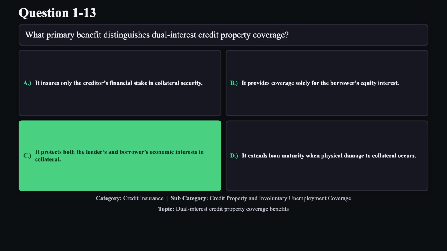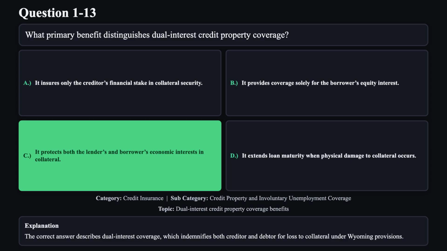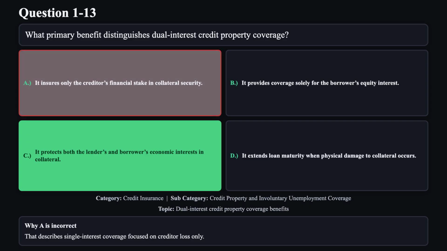The correct answer is C. The correct answer describes dual interest coverage, which indemnifies both creditor and debtor for loss to collateral under Wyoming provisions. Reason A is not correct. That describes single interest coverage focused on creditor loss only.